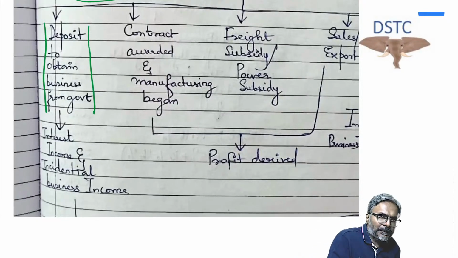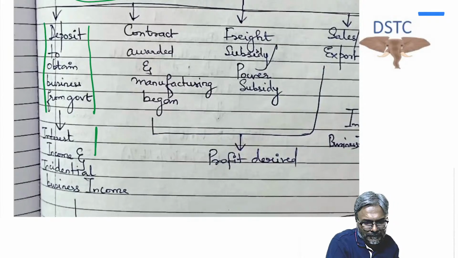Now obviously this deposit was made in the bank so that the bank can furnish the bank guarantee. Through this deposit there is an interest income. Now this has resulted into an incidental business income, students.